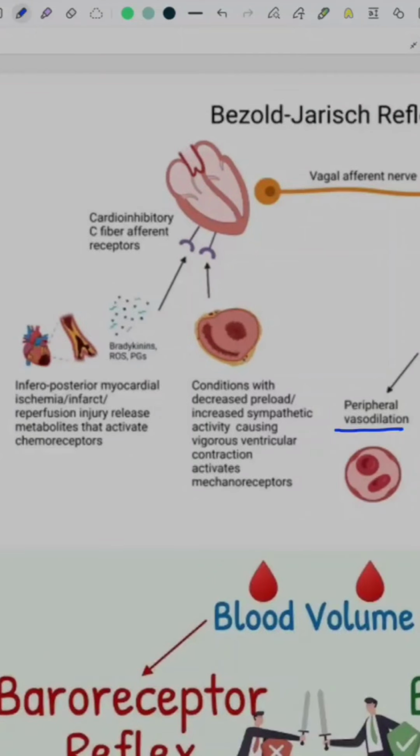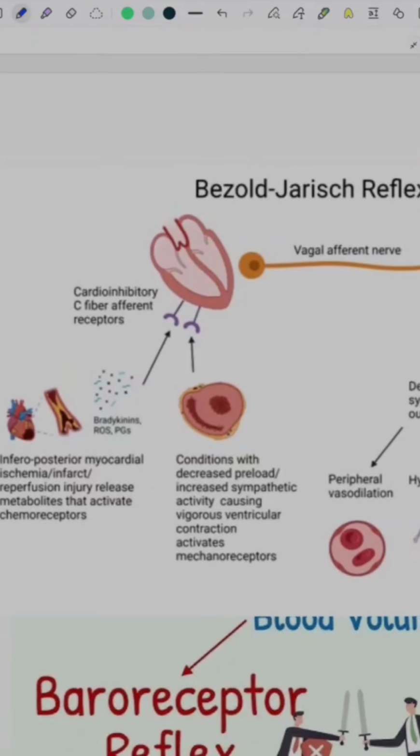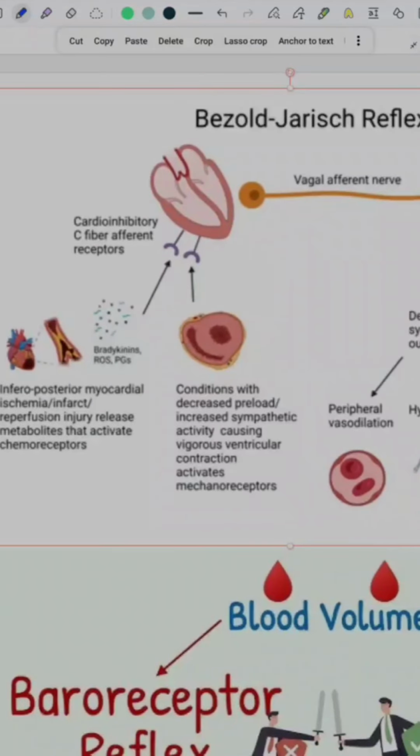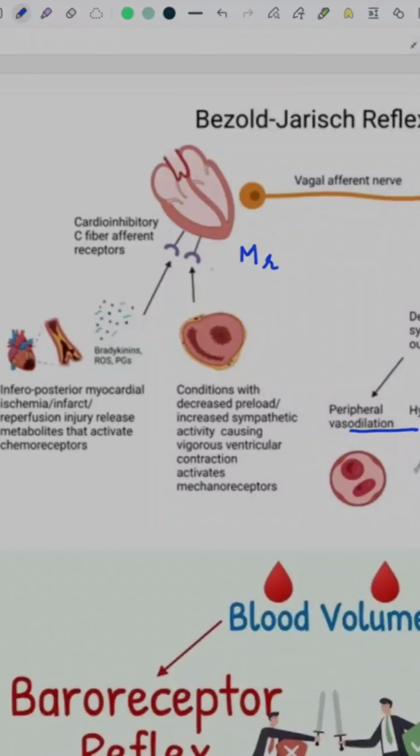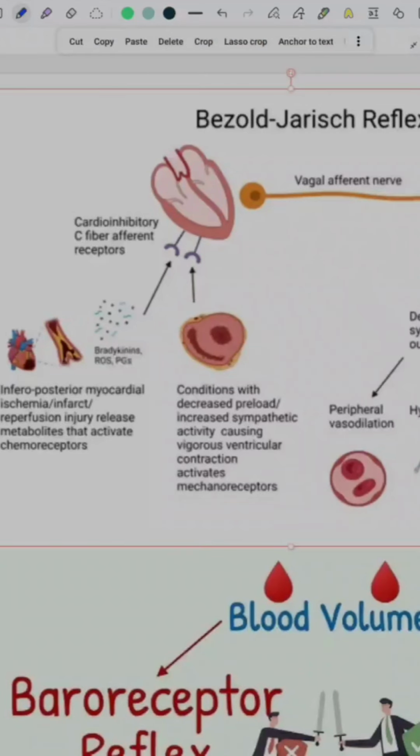It can be caused by activation of either mechanoreceptors or chemoreceptors.